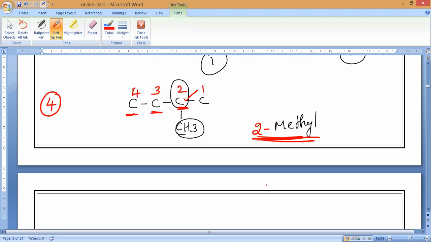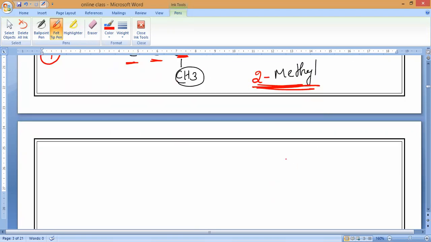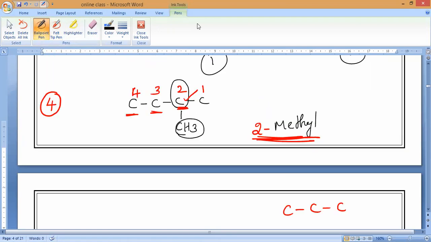Now, for example, let me check. Only 3 carbons are there. Somebody is asking something: sir, if the methyl is in the first carbon, like the fourth carbon, should we take it as 4? By that time, you have to number it as 1. As I said, no branch will be in the first carbon. If it is coming in the first itself, we should number from the other side.